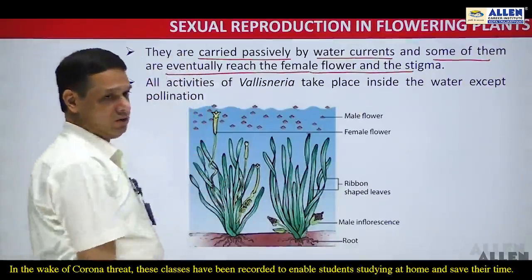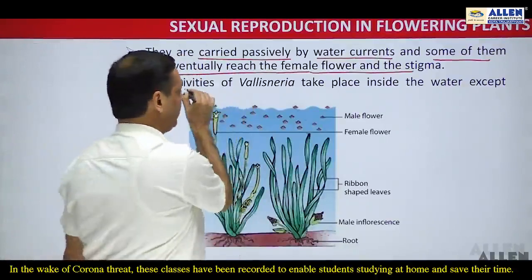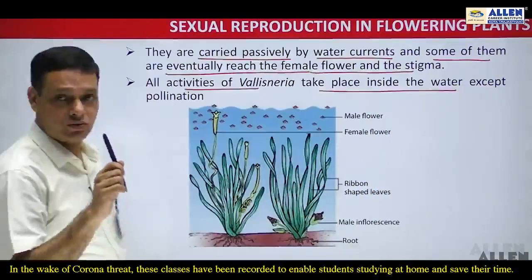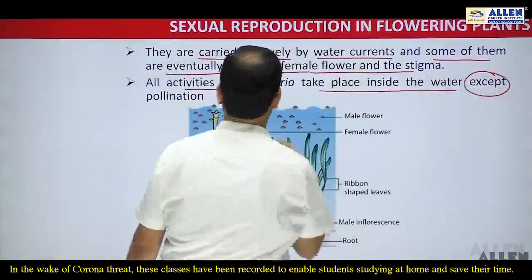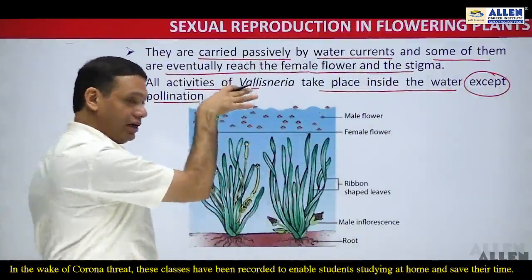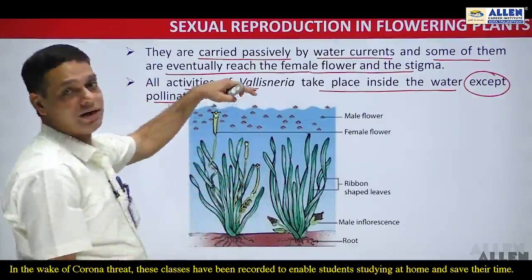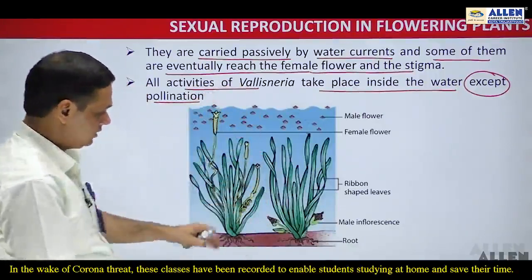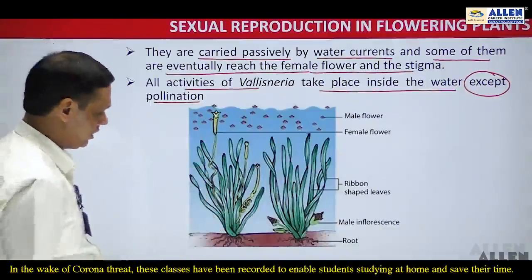All the metabolic activities of Vallisneria occur inside the water, except pollination. All activities in Vallisneria are carried out inside the water, but the pollination occurs at the water surface. See this diagram, which clearly indicates the pollination in Vallisneria.